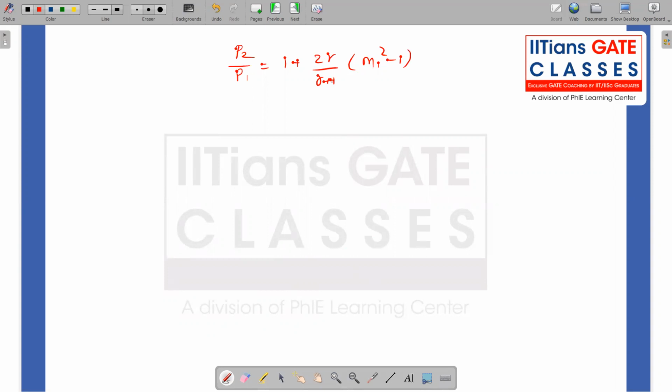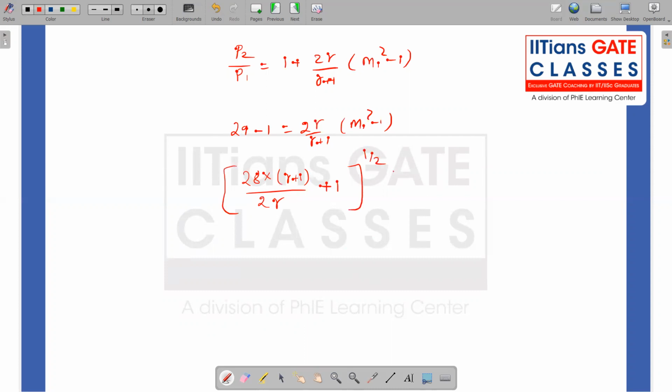So from here, I know P2, I know P1, so 29 bar and 1 bar. So that gives me 29 minus 1 is equal to 2 gamma by gamma plus 1 times (M1 square minus 1). Or if I take this one, that is 28 into (gamma plus 1) divided by 2 gamma, plus 1.